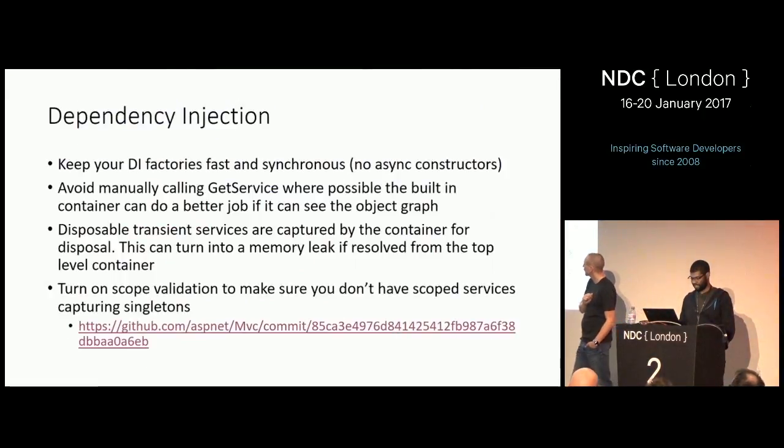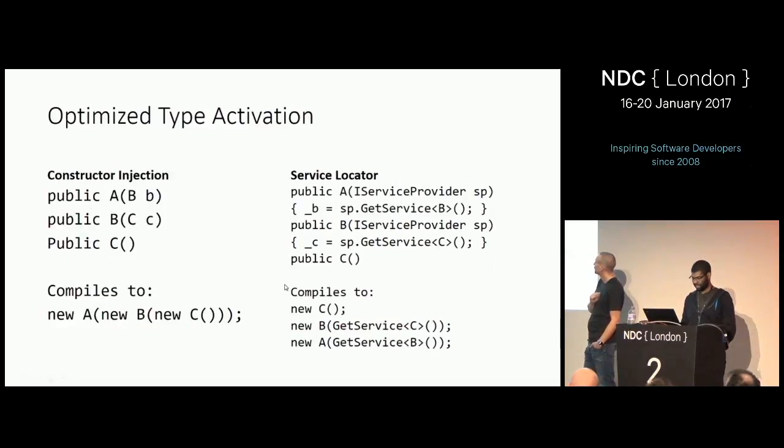Okay, so here's what we're talking about. If you declare A, B, and C in the constructor arguments, we can generate code like this at runtime, versus you doing the service locator pattern where you take in the service and call GetService manually.